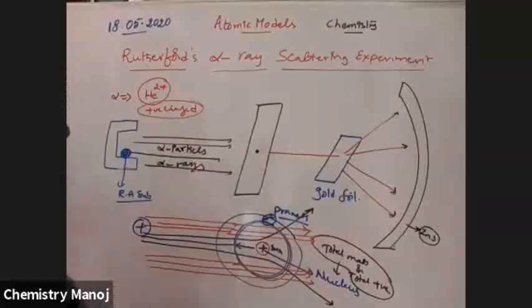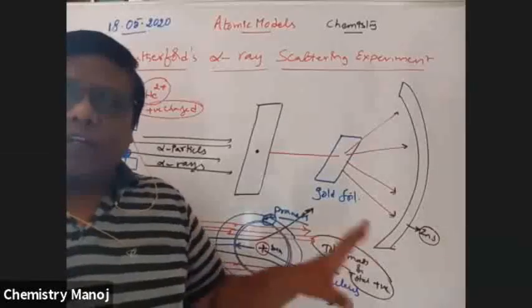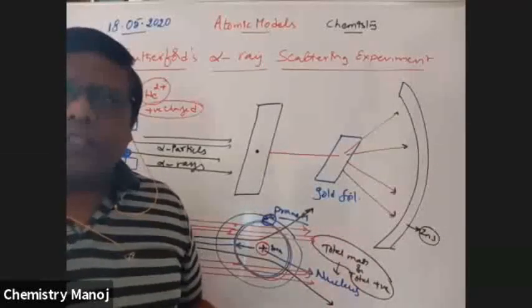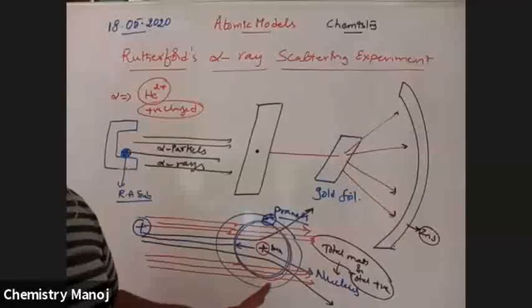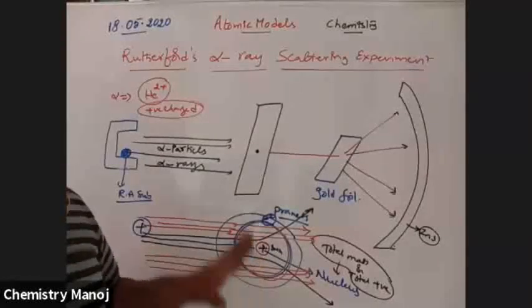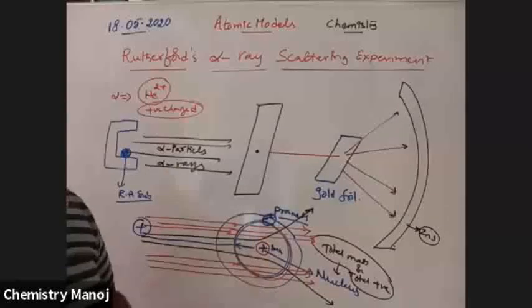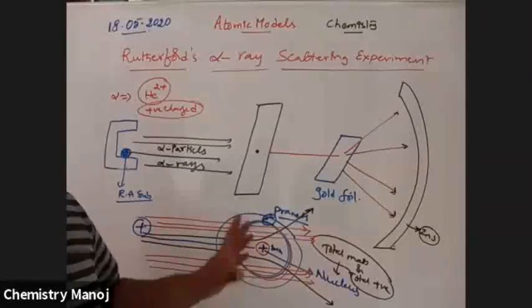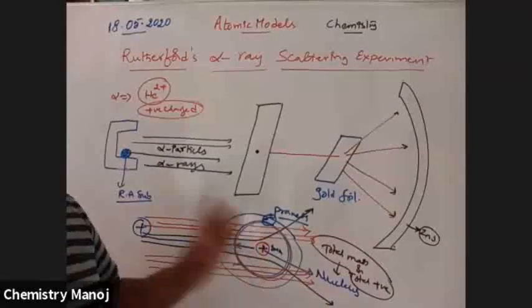That is why this model is called Rutherford's planetary model. Electrons revolve around the nucleus in particular paths, and those paths are called orbits, similar to the orbits of planets around the sun. That is the position of the electrons.